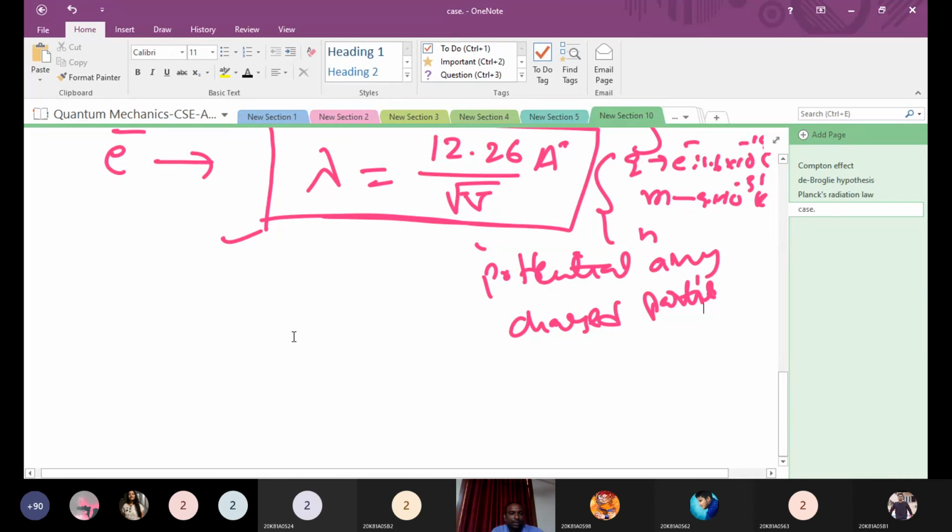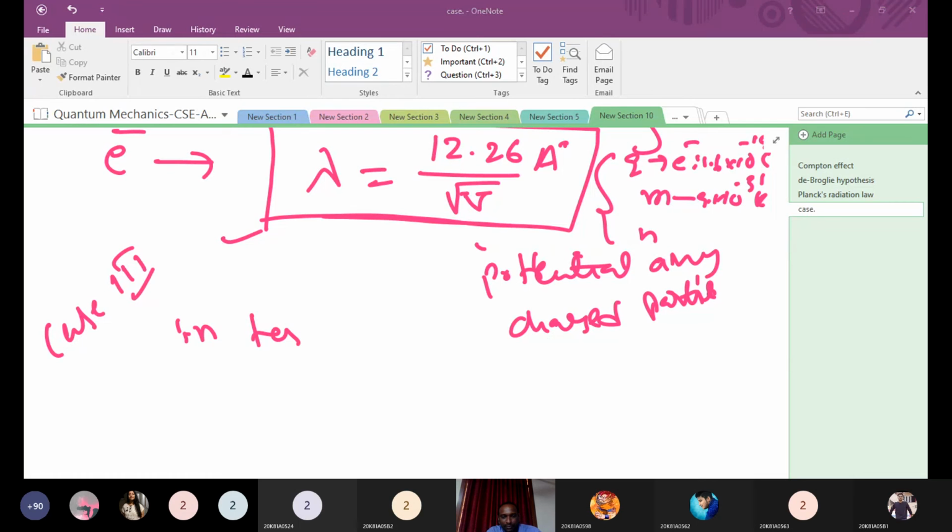One more we have, that is in terms of temperature, case 3. Just, time is up. I will take only 1 minute. Is this okay? Just 1 minute, please.